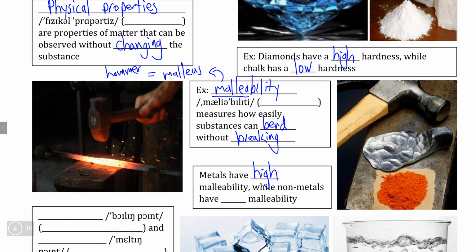But once again, let's say that this metal here is Fe, that it's made of iron. Hammering this piece of iron does not change it into a different substance. It doesn't stop it from being iron. However, if we compare metals to non-metals such as chalk or this red powder here, these non-metals have a very low malleability because they shatter into a fine powder rather than being reshaped.